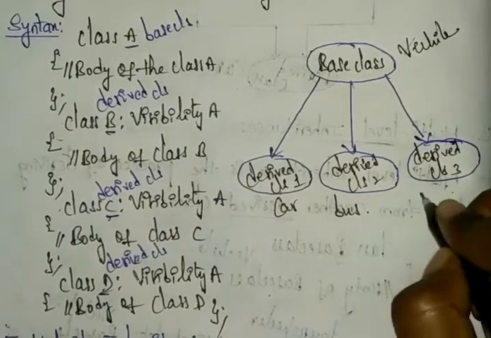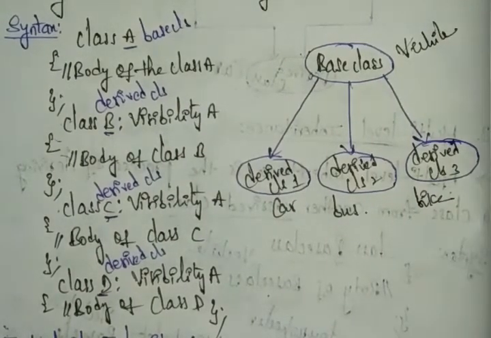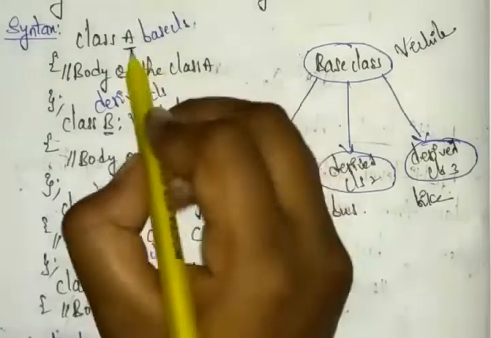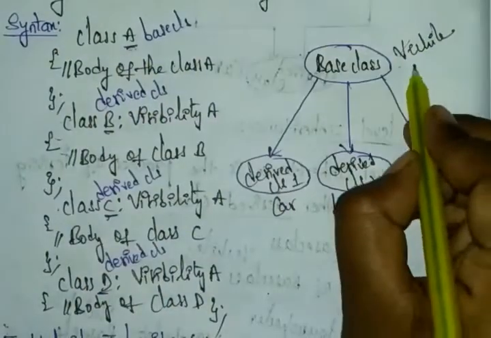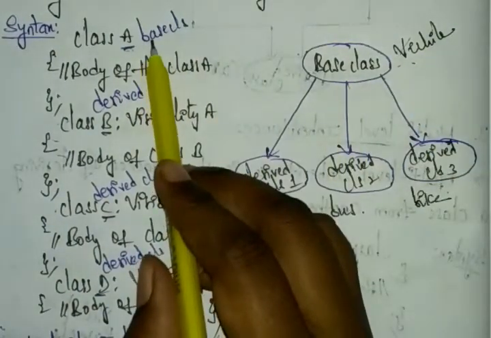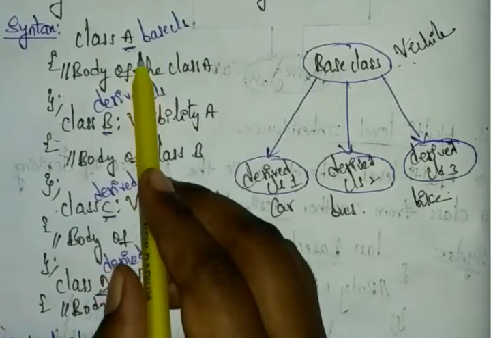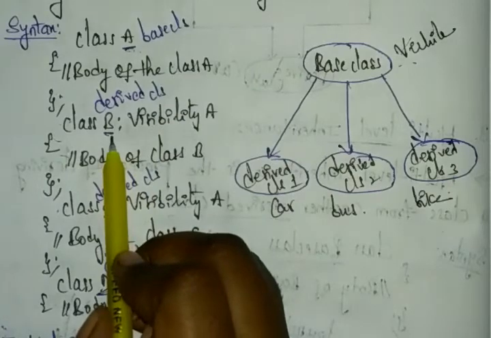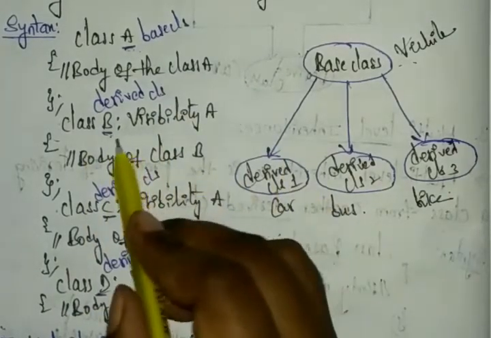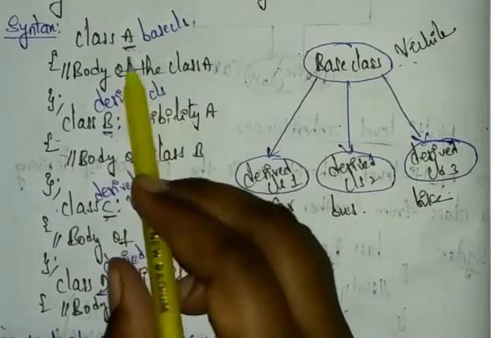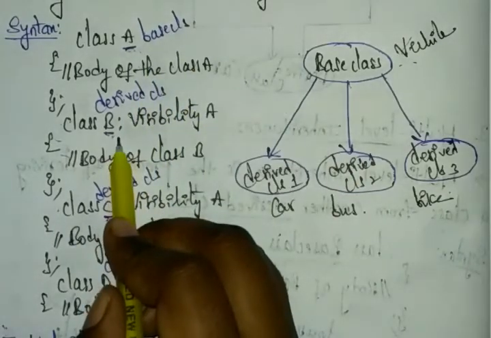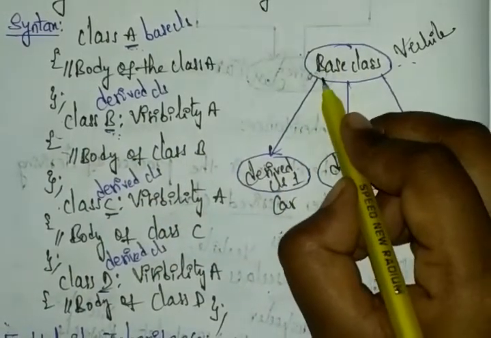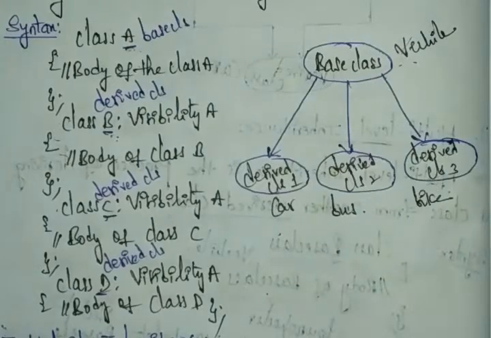It may be the bike, anything you can choose. So now you can see, first whatever base class you have, that is our vehicle. Now the class A will have its own properties. And now you come to our derived class, that is the car. The derived class will have the properties of class A, and also it will have its own features. It does not depend on any other class, it depends only on the base class, and it will have its own features.